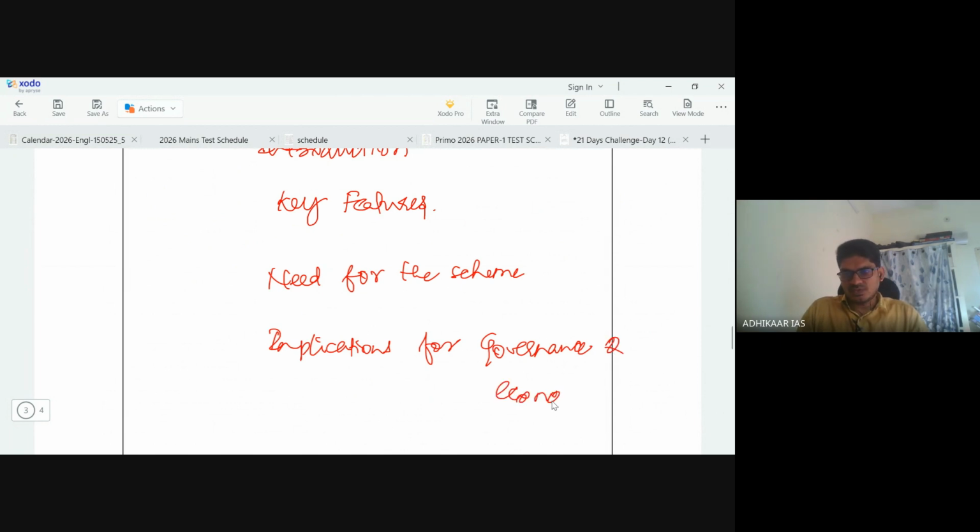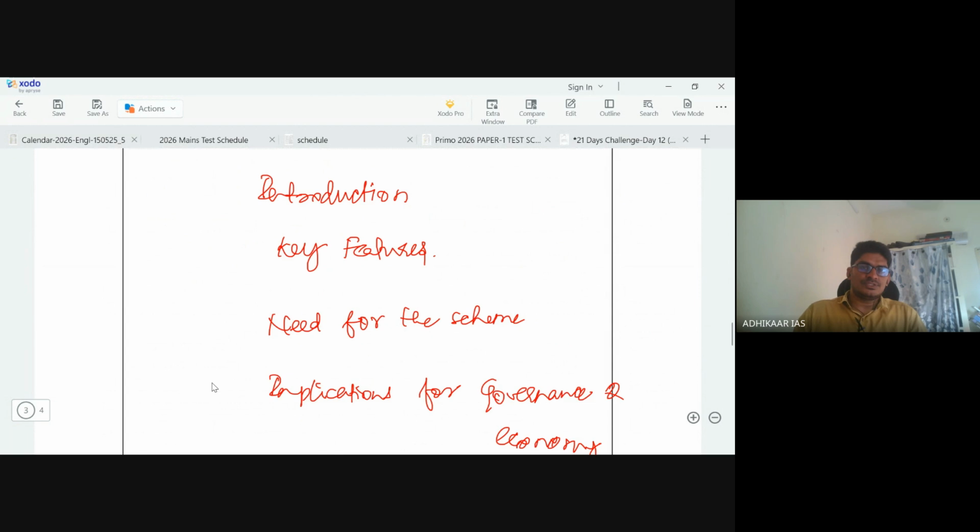Finally, we can conclude with a brief way forward. This can be the approach or structure to this particular report writing.